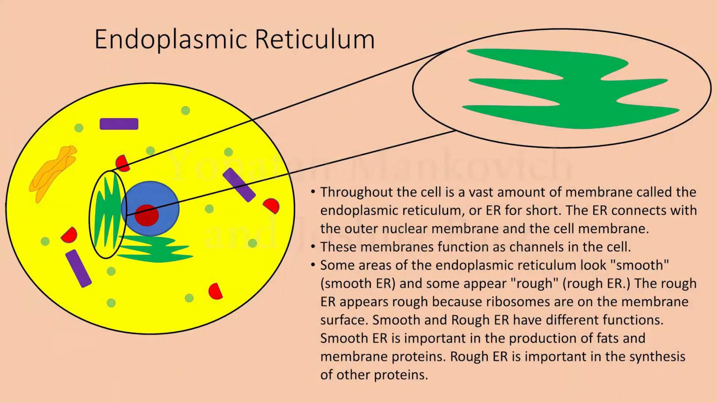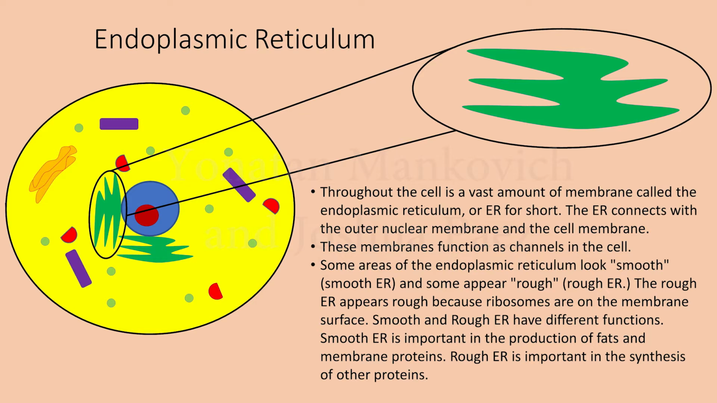The endoplasmic reticulum. Throughout the cell is a vast amount of membrane called the endoplasmic reticulum, or ER for short. The ER connects with the outer nuclear membrane and the cell membrane. These membranes function as channels in the cell. Some areas of the endoplasmic reticulum look smooth, called smooth ER, and some appear rough, called rough ER. The rough ER appears rough because ribosomes are on the membrane surface.